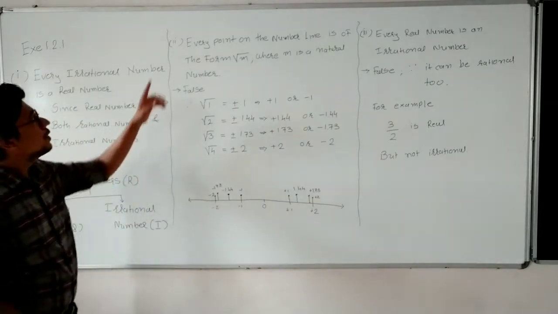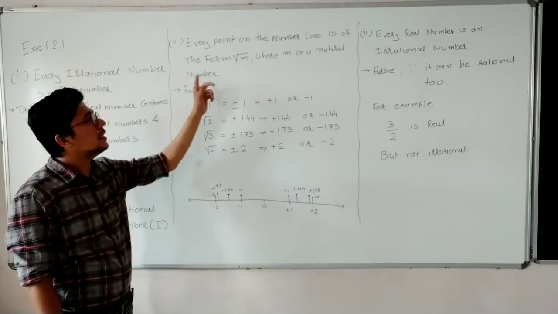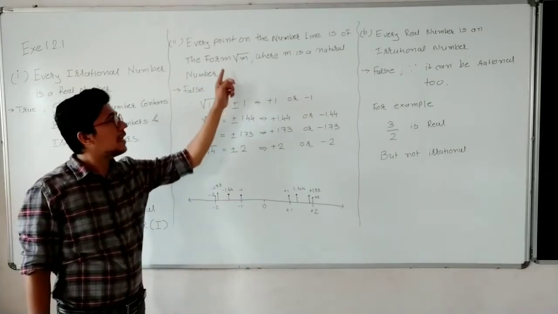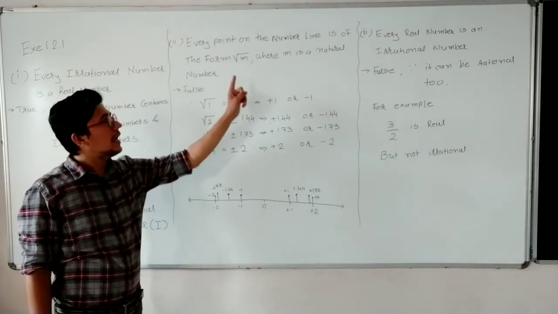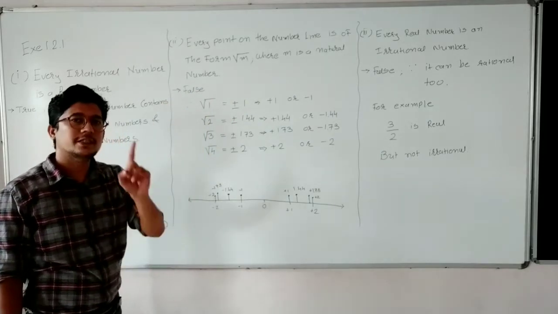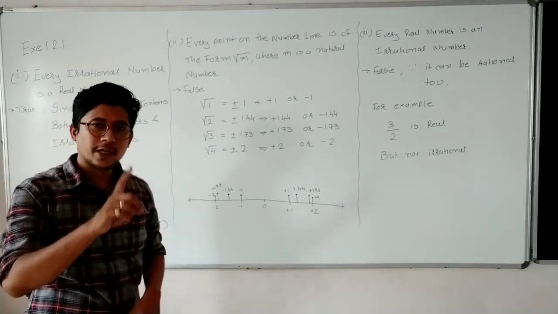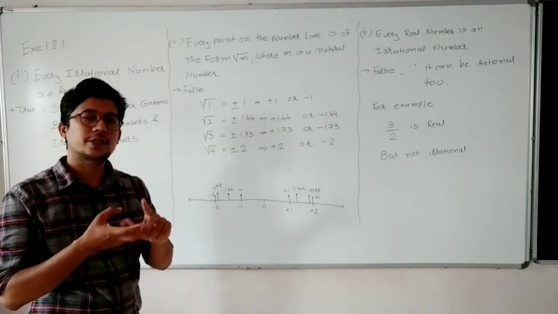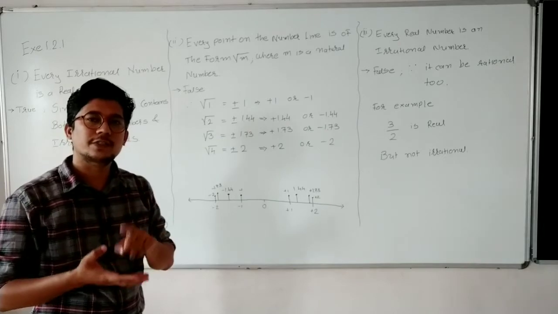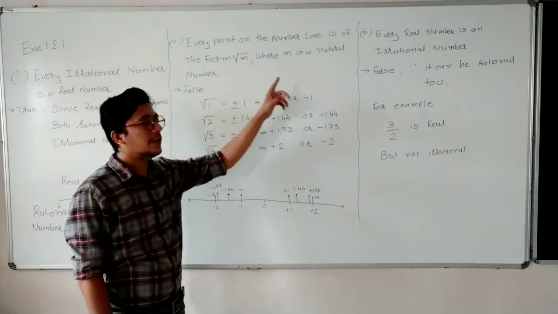Now we have to do the second. Every point on the number line is of the form square root of m, where m is a natural number. We have discussed in the first online session, natural numbers start from 1 and go to infinity: 1, 2, 3, 4, 5, 6, and so on. All these numbers are natural numbers.